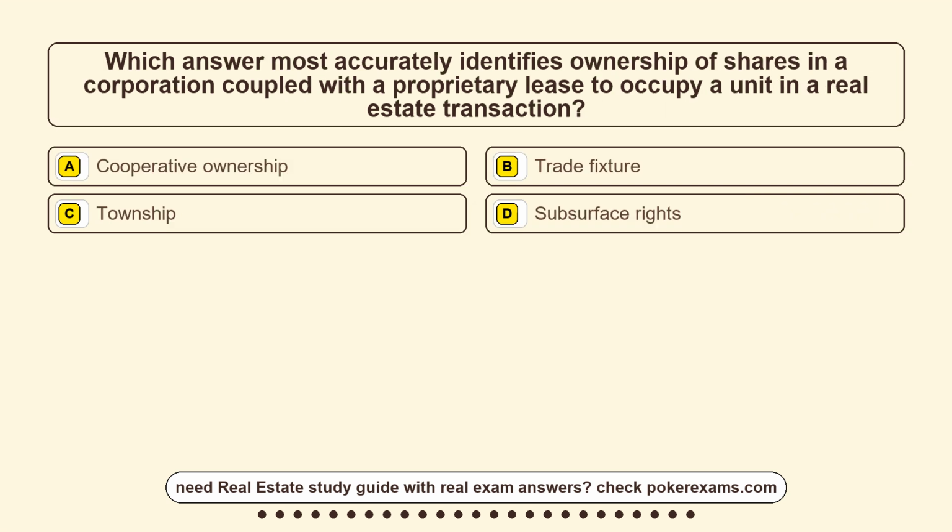Question 11. Which answer most accurately identifies ownership of shares in a corporation coupled with a proprietary lease to occupy a unit in a real estate transaction?